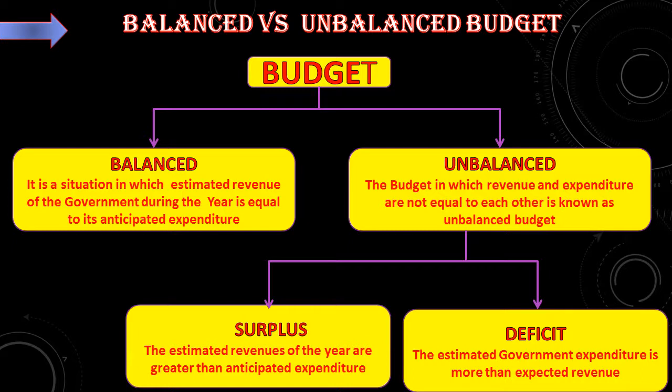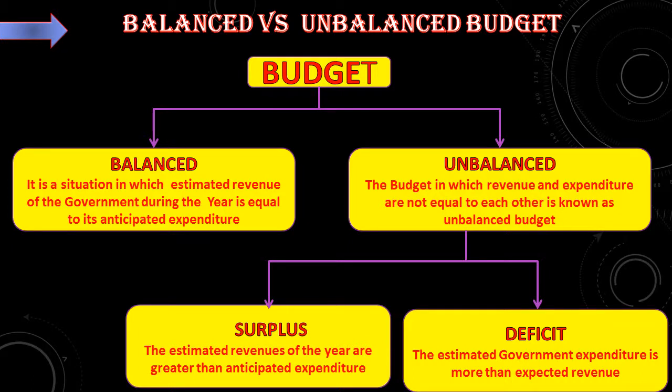The budget in which revenue and expenditure are not equal to each other is known as an unbalanced budget. If revenue and expenditure are not equal, sometimes it may be high, sometimes it may be low, then such a type of budget is known as an unbalanced budget. This unbalanced budget can be either surplus or deficit.